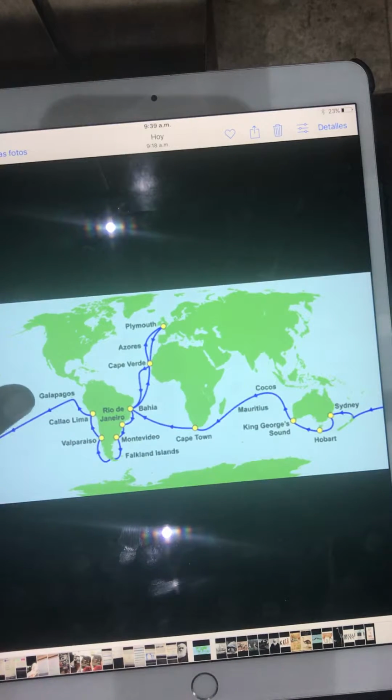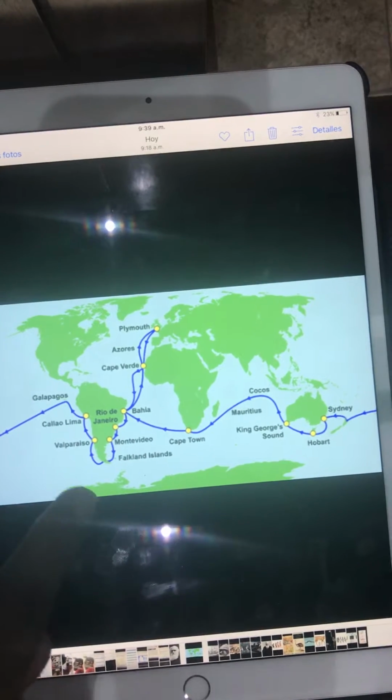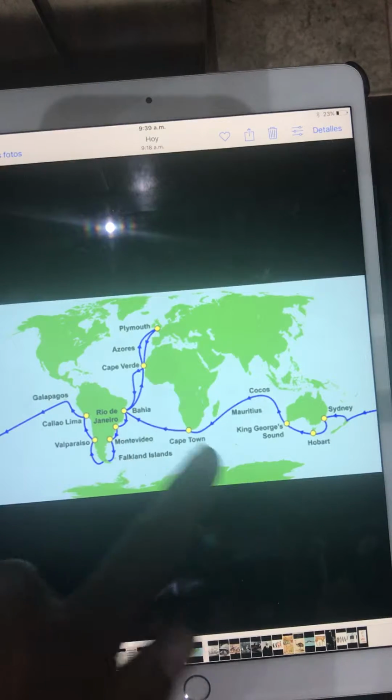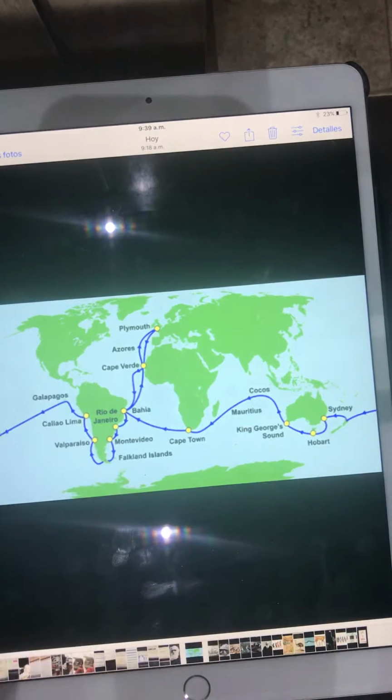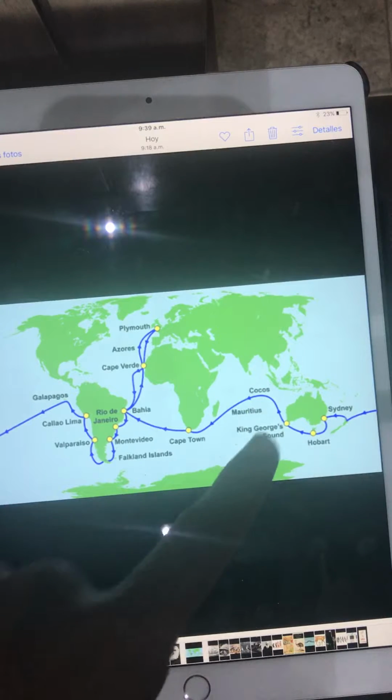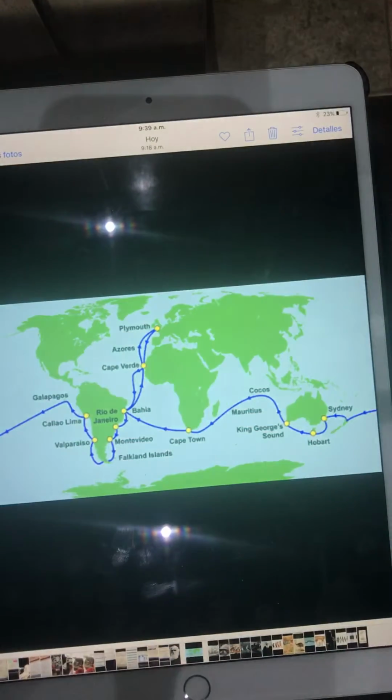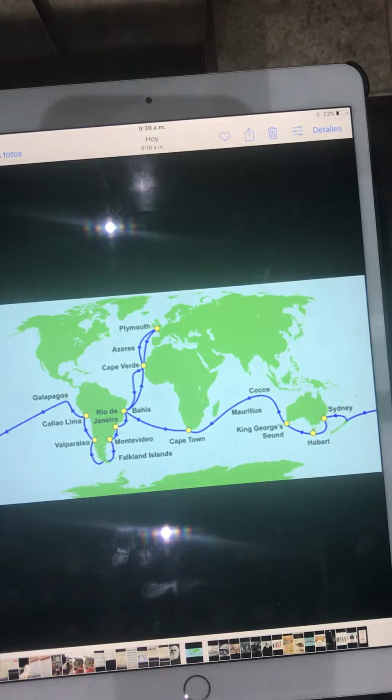As you can see, here is the Galapagos Island. Here is where he experienced the earthquake. So as you can see, Charles Darwin travels all the way to Sydney. From over here, he comes out of Australia. So he basically did a round trip of the world. He then went to Cocos Island, which is called Cocos because it has a massive variety of coconut trees. So, what were the main observations that he made while on his trip?